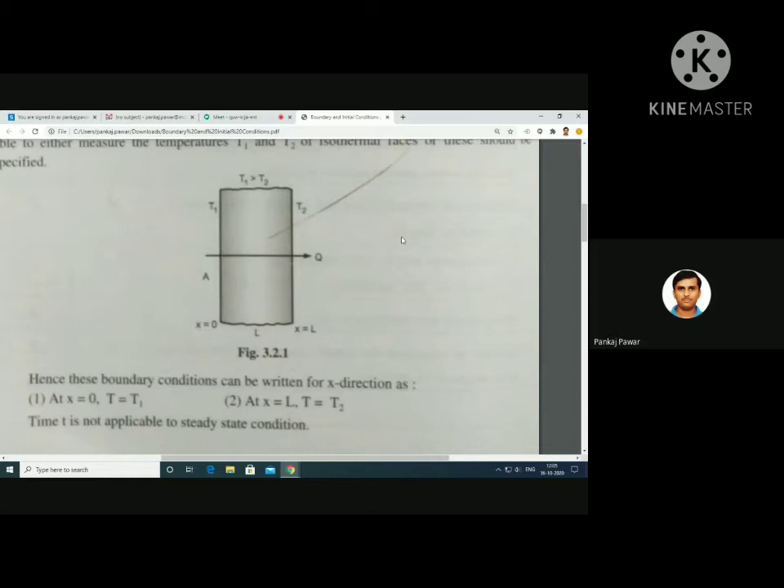Reply. Can we go for the next boundary condition?